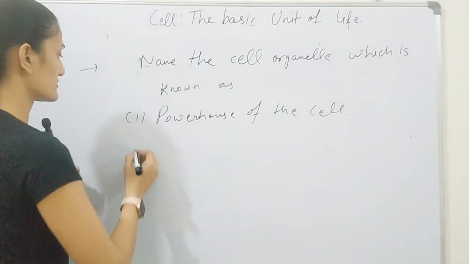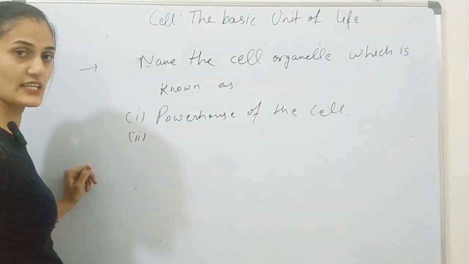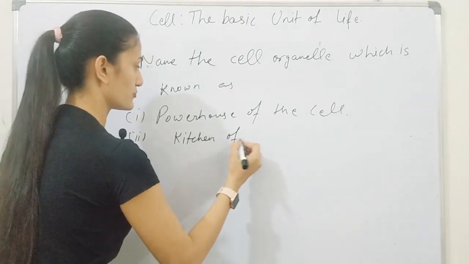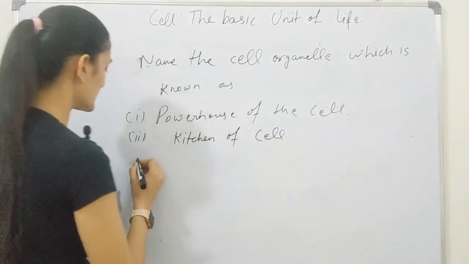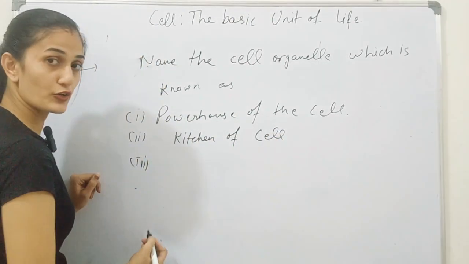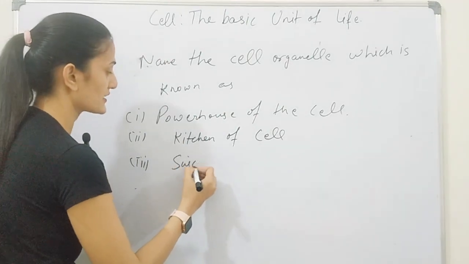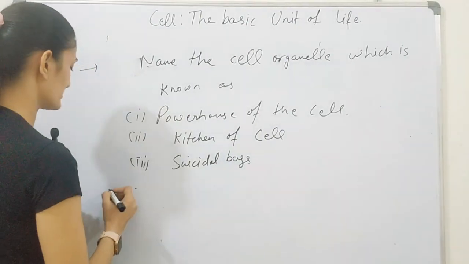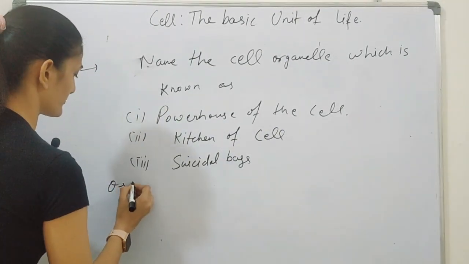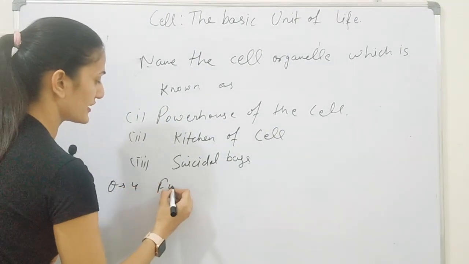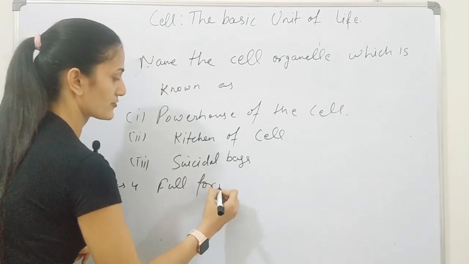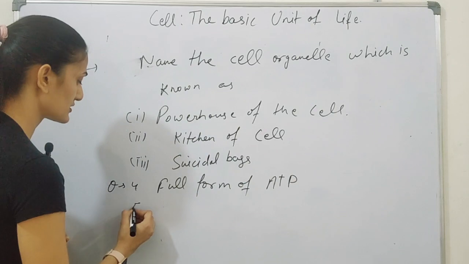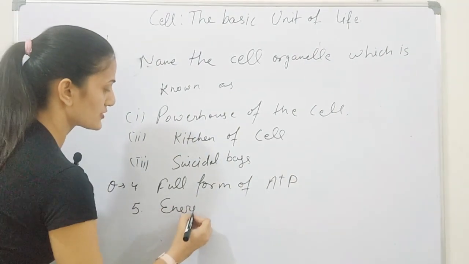Next question is, name the cell organelle which is known as the kitchen of the cell. Third, the cell organelle known as suicidal bags. Fourth, full form of ATP. Fifth, energy currency of the cell.